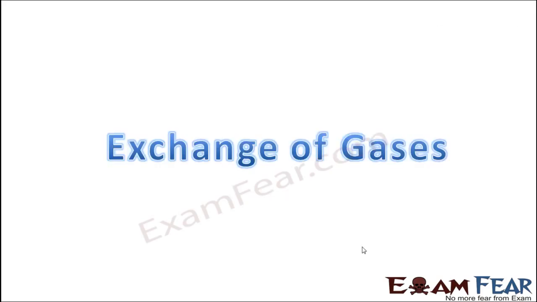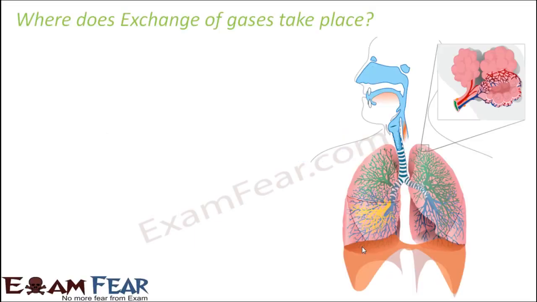So now we will talk about the next topic, that is exchange of gases. In exchange of gases, we will talk about the sites where the actual exchange of oxygen and carbon dioxide takes place. And yes, alveoli is one of the primary sites where gaseous exchange occurs. So we will talk about the mechanisms which help in this process of exchange of gases.